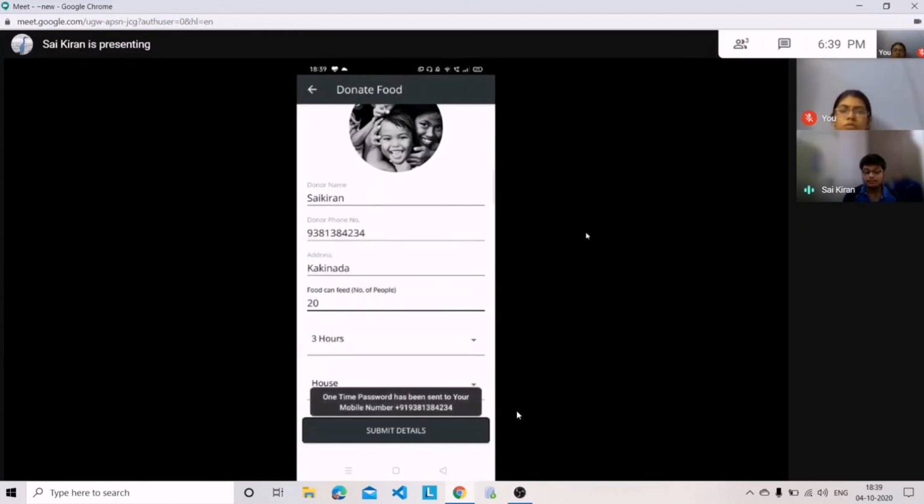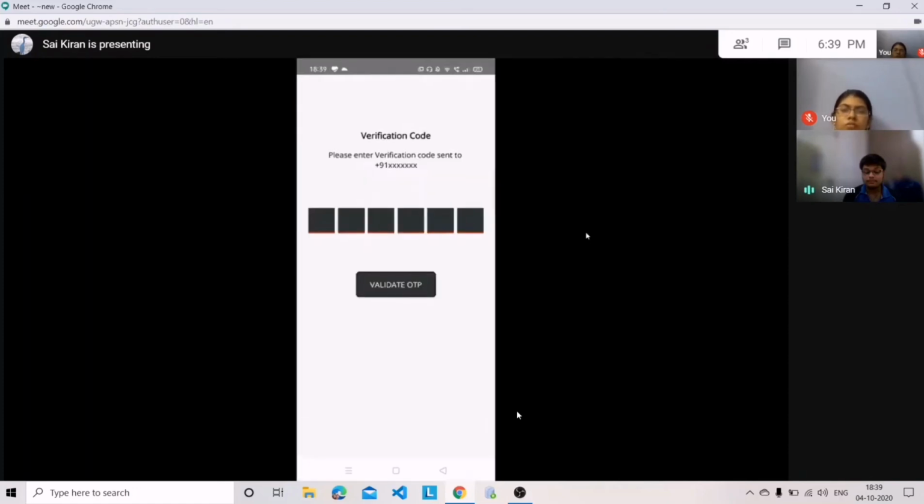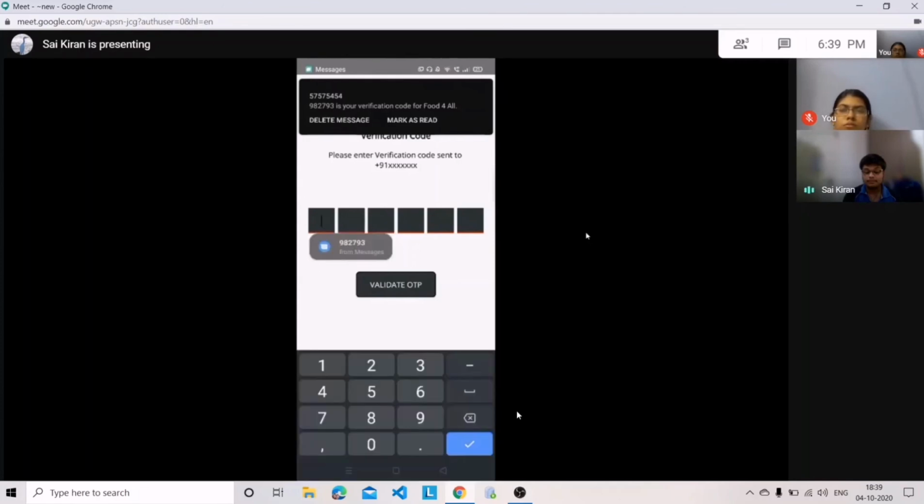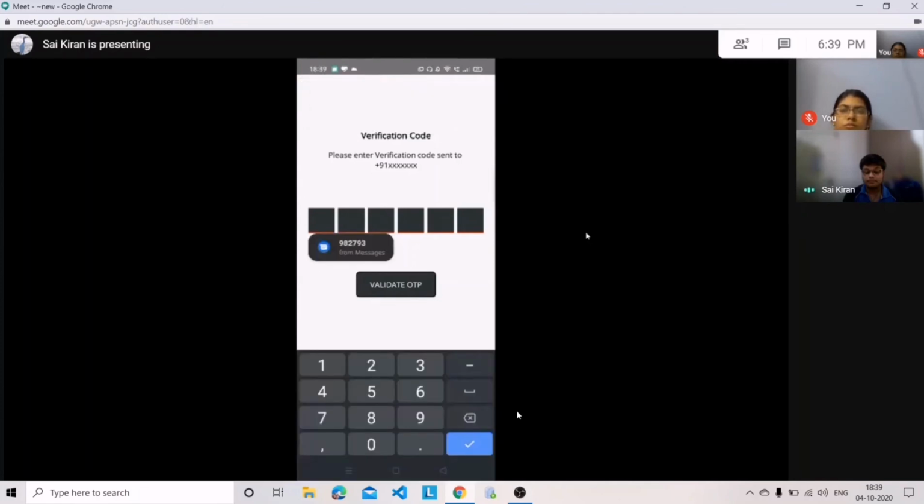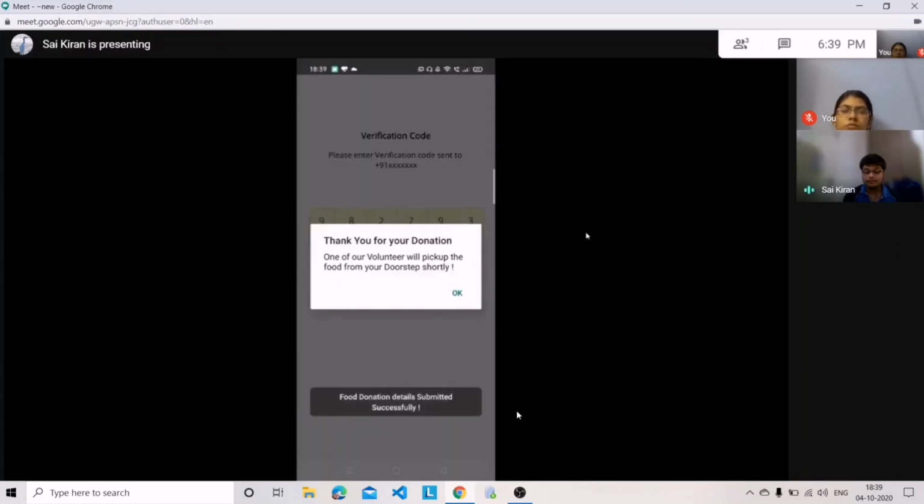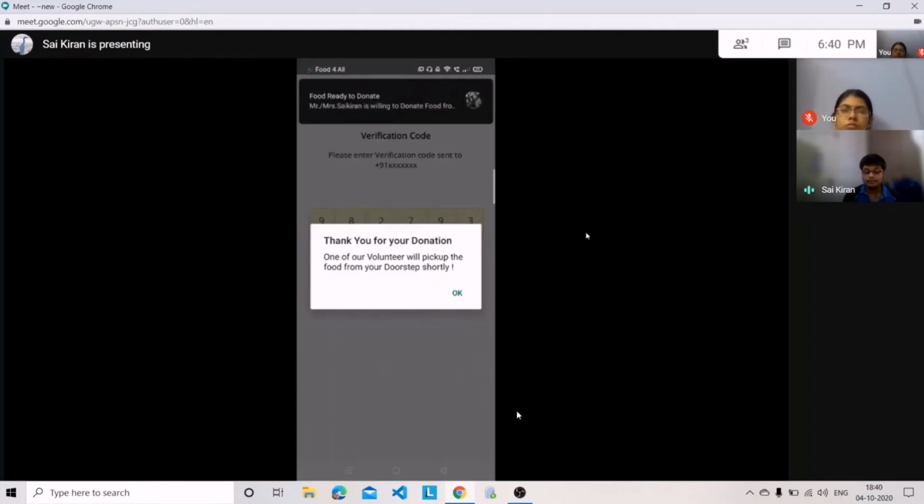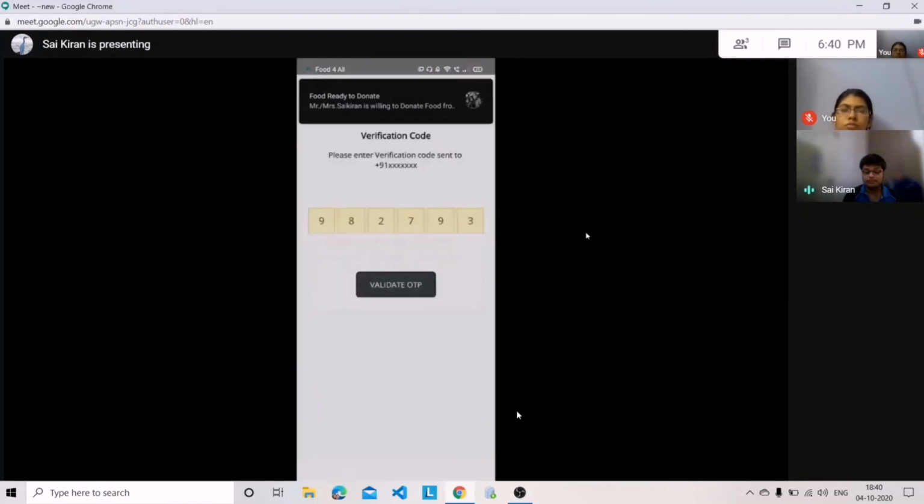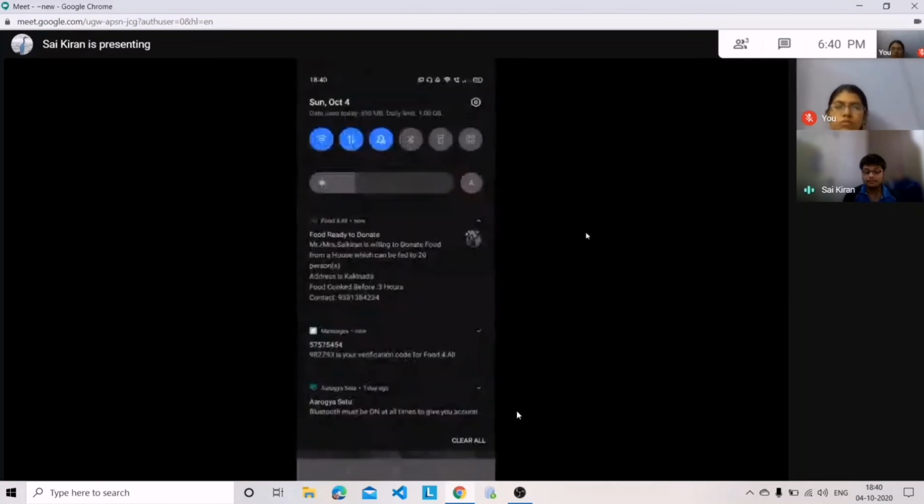After clicking on the submit button, an OTP will be sent to the donor's phone number. We will be validating whether he is a valid donor or not. Okay, I have gotten the OTP 982793. I can get it directly from here. I'm clicking on that, and clicking on validate OTP. When clicking on validate OTP, it is checked on the server side whether the donor is valid or not. If it is okay, it shows a thank you for donation message, and simultaneously a notification is sent to all users who have the app installed.